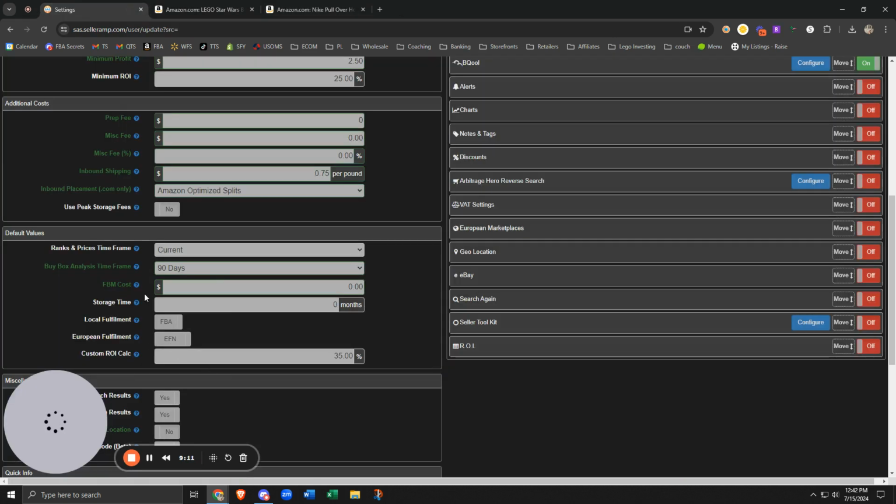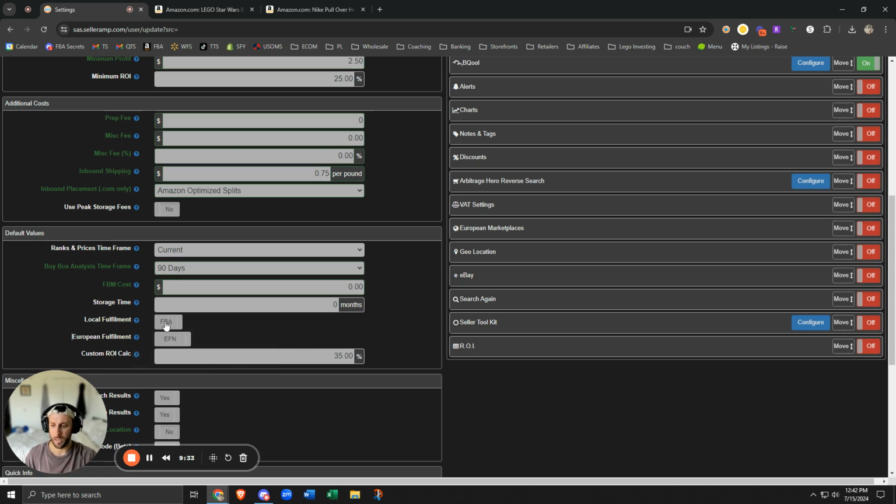Inventory storage time. So this can be done through SellerAmp. Personally, I don't do it, but you should have high enough margins to not care about this. If you want to be safe, you could do 1 or 2 months. It depends on how much stock you're also buying. If you're buying 3 months of stock, then yeah, maybe put a month or 2. If you're buying a few units to sell through quick and then delete the listing after, then you don't need